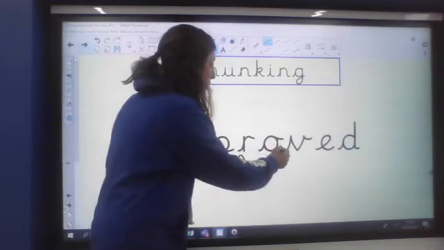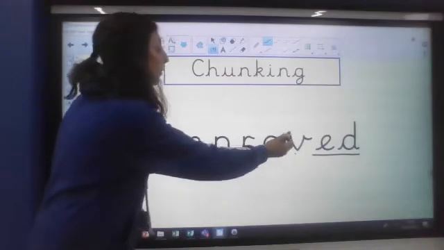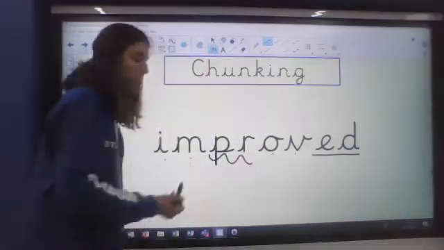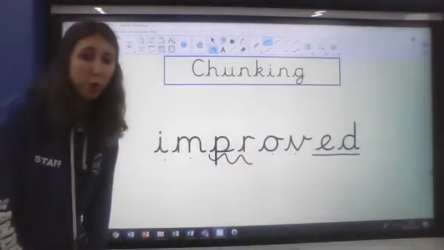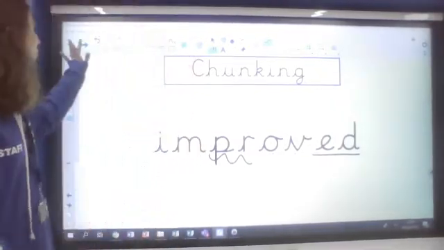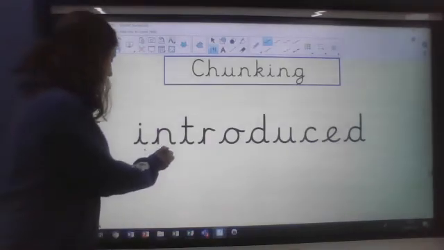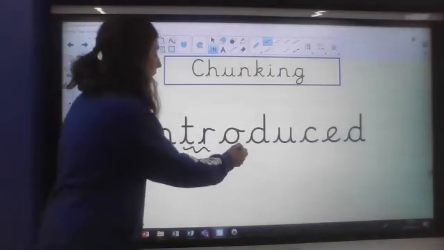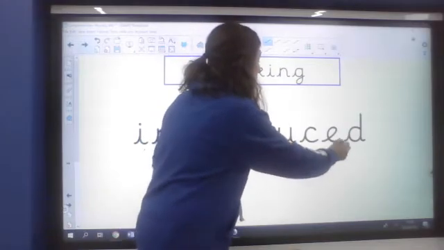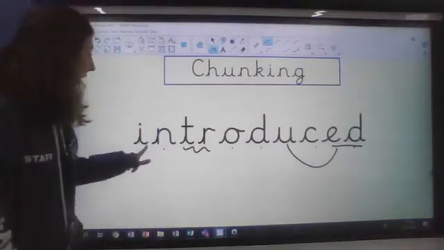Improved. Improved. That was a hard one because this could have looked like a split digraph O sound. That was quite tricky. Improved. If something has improved, it has got better, hasn't it? We improve something, we make it better. A hard one. And it's sort of ed at the end. These are really hard.